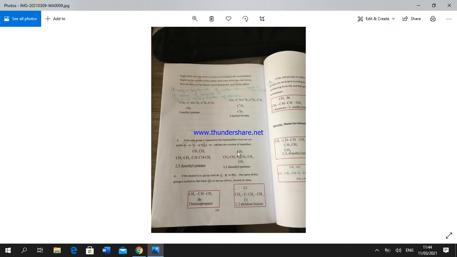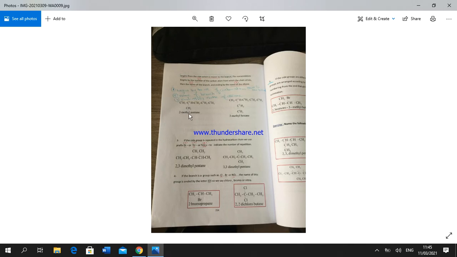In this page, we have two examples. In this compound in front of you, this is a side branch or alkyl group, so the numbering of carbon starts from here: 1, 2. First we write the number of the carbon attached to the side group, then we put the name of the side branch, in this case methyl.